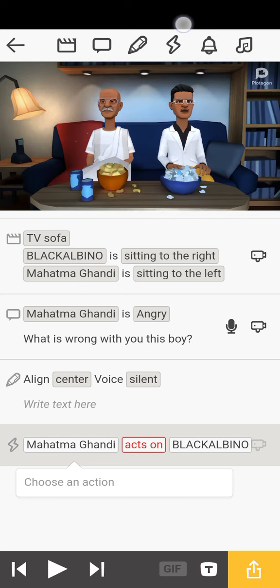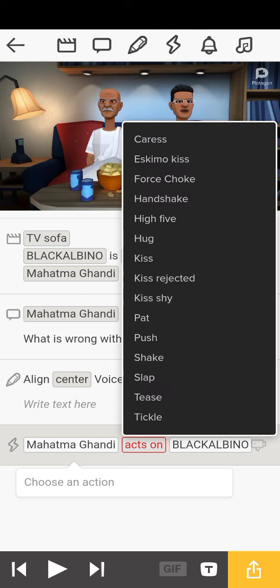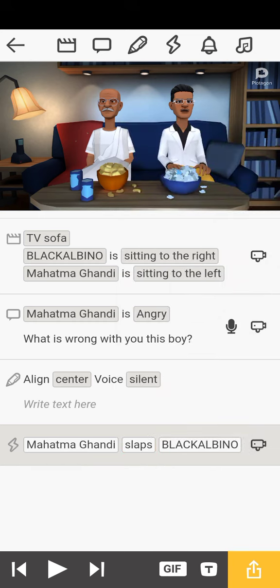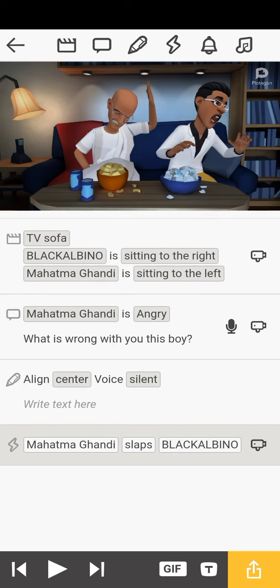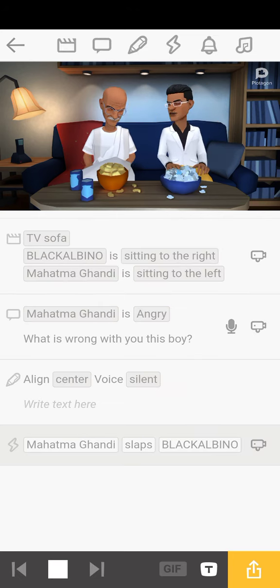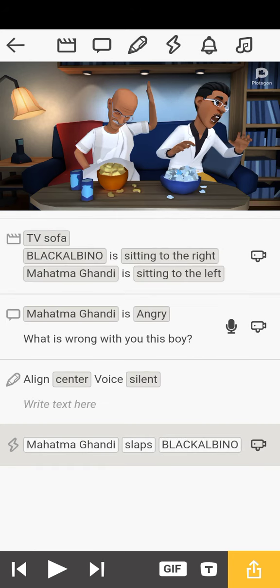This sign represents action, right? What is he going to do to Black Albino? Because he's angry, let's say he cannot caress. Let's say he slaps Black Albino. You see, I have not played the video, but the sign is already showing. Now let's play it. You can see he just hit Black Albino, right?